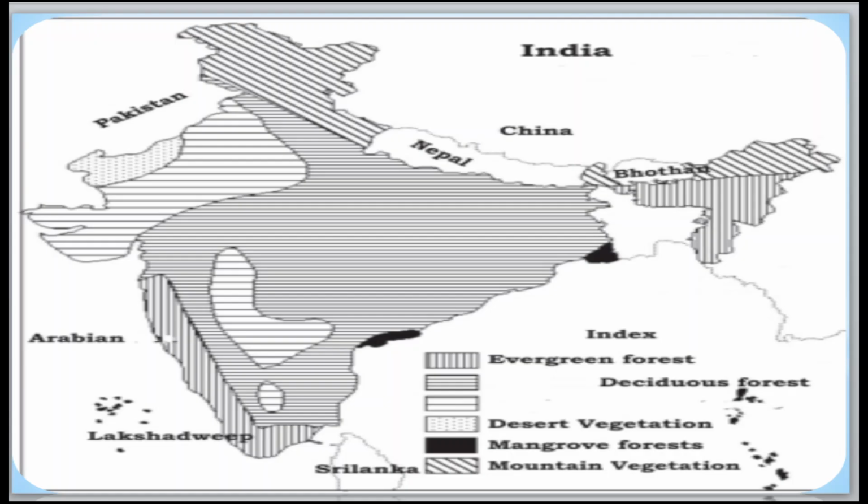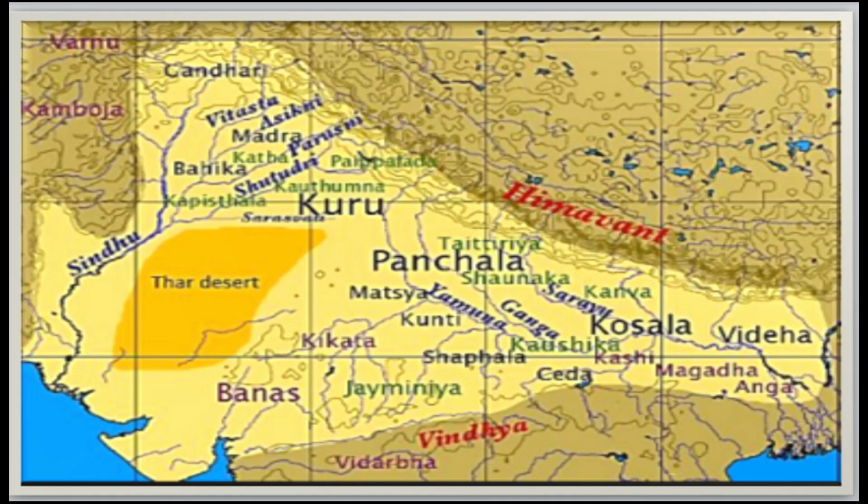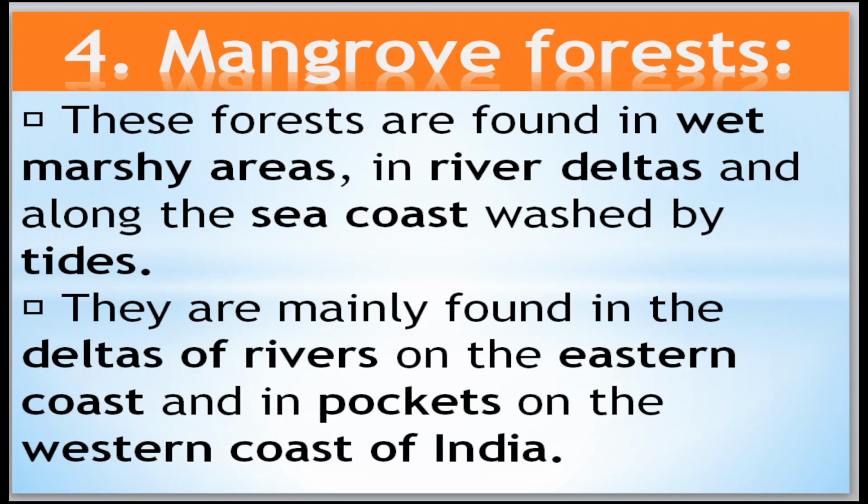These are the types. In the Thar desert it is located, and the area is covered by this. This is a picture, a map of that. Now come to the mangrove forest.